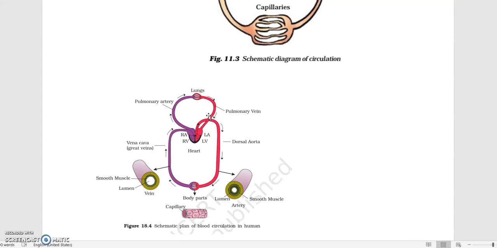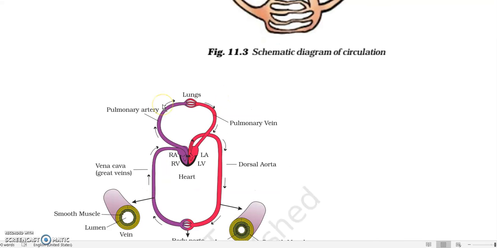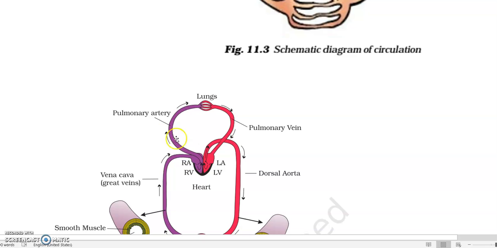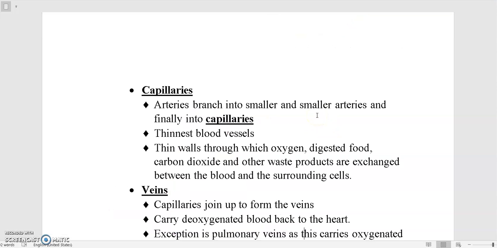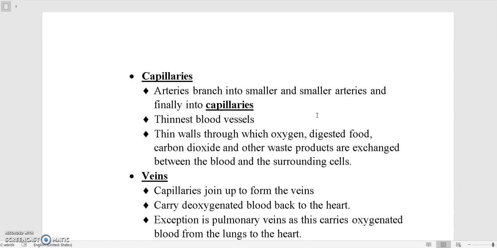And this is the artery. It carries deoxygenated blood towards the lungs. But we know that normally arteries carry oxygenated blood. So the pulmonary artery and pulmonary vein are exceptions to this rule. The pulmonary vein carries oxygenated blood from the lungs to the heart.